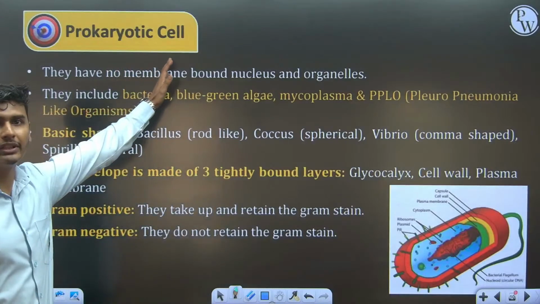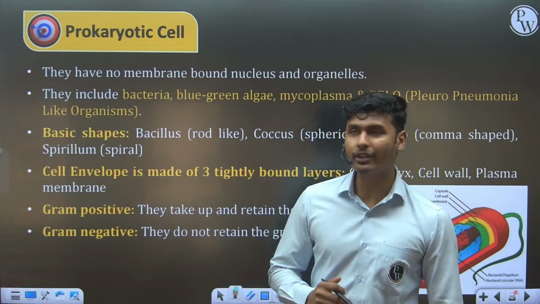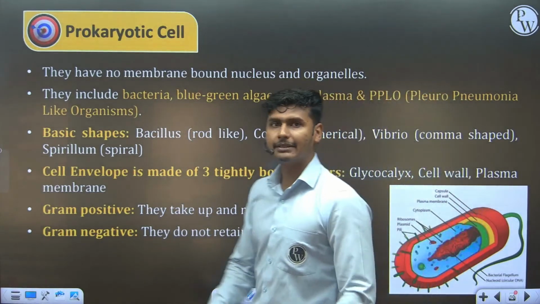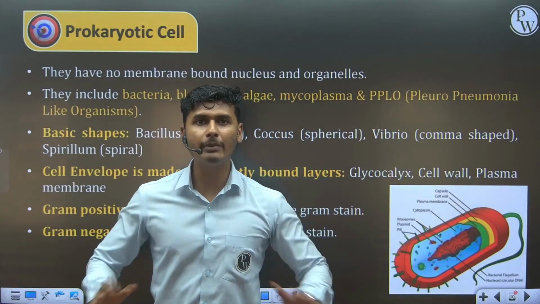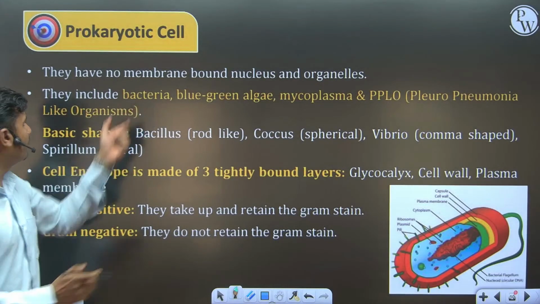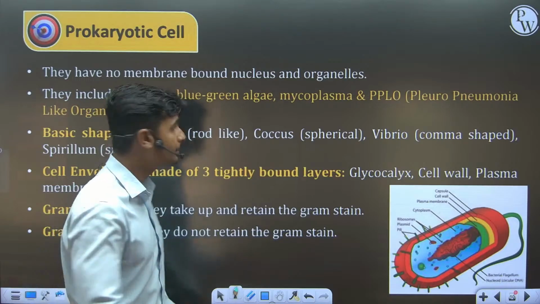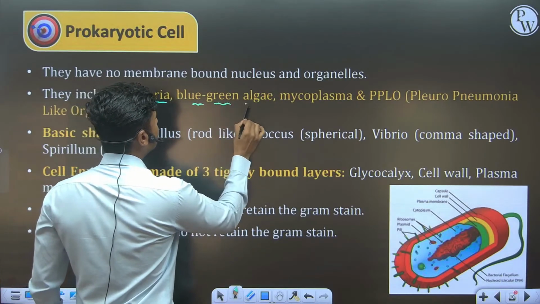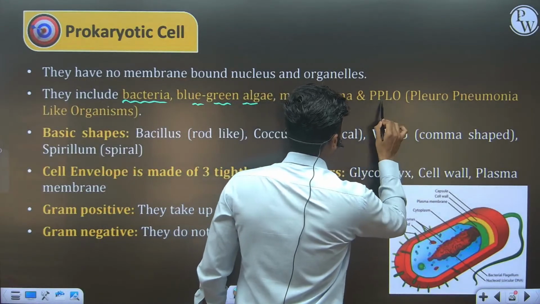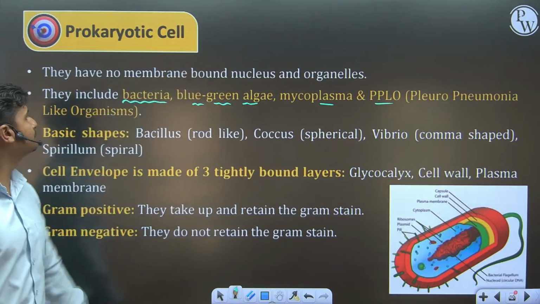Now we are going to discuss the prokaryotic cell. So what do you know about the prokaryotic cell? They have no membrane bound nucleus and no membrane bound organelles. Second, they include almost all bacteria, which are prokaryotic in nature, blue green algae, that is the cyanobacteria, and mycoplasma, also known as PPLO, pleuropneumonia-like organism. All of those are included in the prokaryotes.